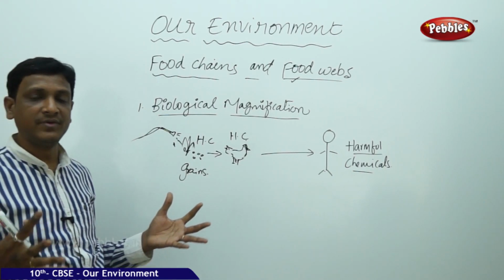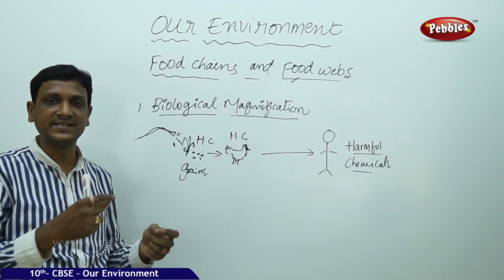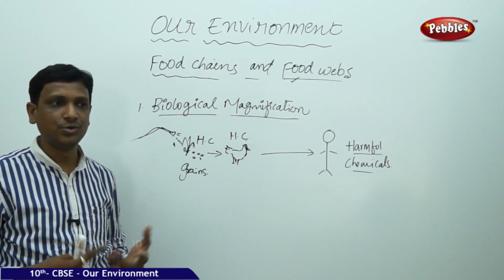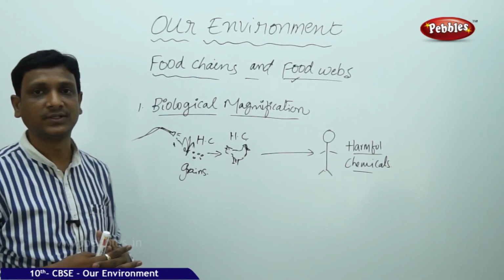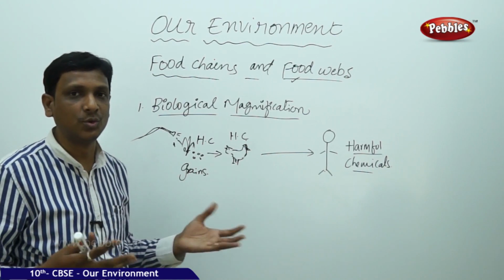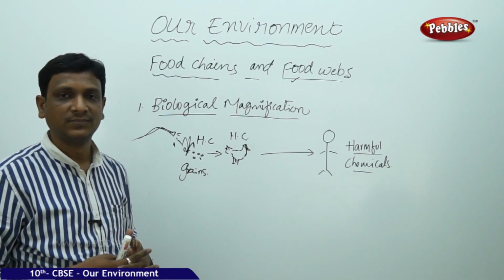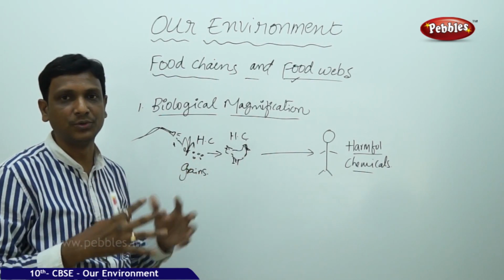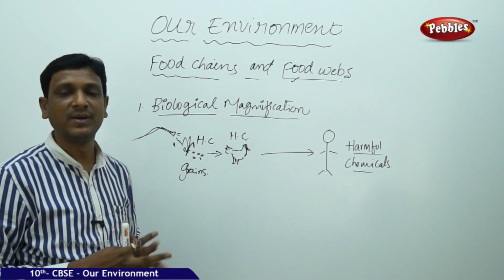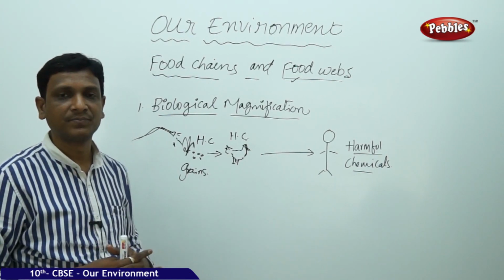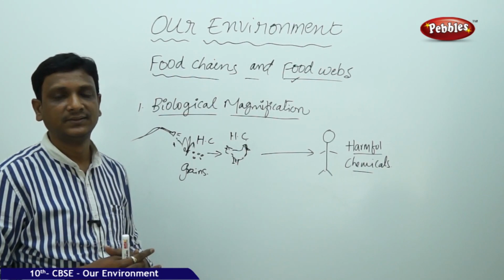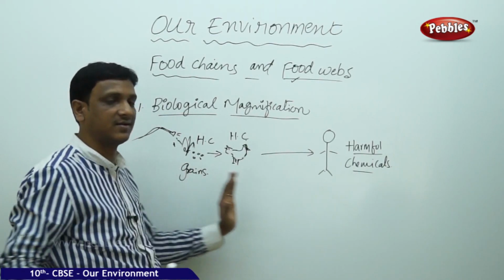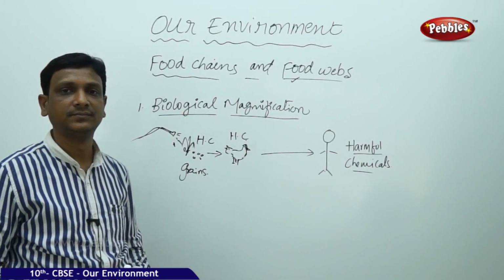So everybody is worried. We cannot test each and every time the food we are eating. You have gone to the market and buy a fish. You cannot test the fish for how much pesticide it has got. At least you don't know the source from where it has come. So it is the part of the government to ban catching the fish of certain areas where the water is polluted. By that, at least to some extent, the health of the people can be saved. Anyway, the disturbance in the environment leads to such consequences. This is an example, the biological magnification.